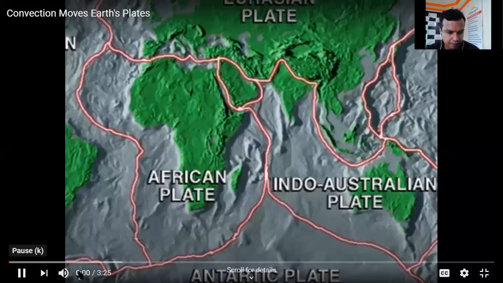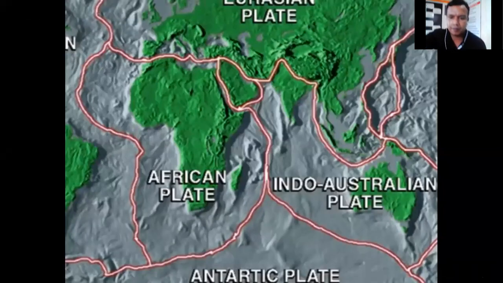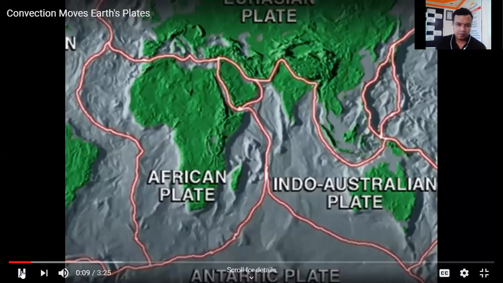This video is intended to help you understand how the convection currents inside Earth's mantle work together to move plates. This is the second part. See, these lines show us the plates. This is the African plate, this is the Eurasian plate, and this is the Indo-Australian plate. How are these plates moving, away from each other or towards each other? What is the cause for the movement of these plates? That is explained in this video.